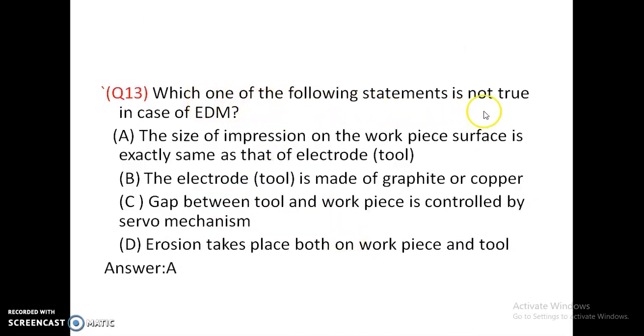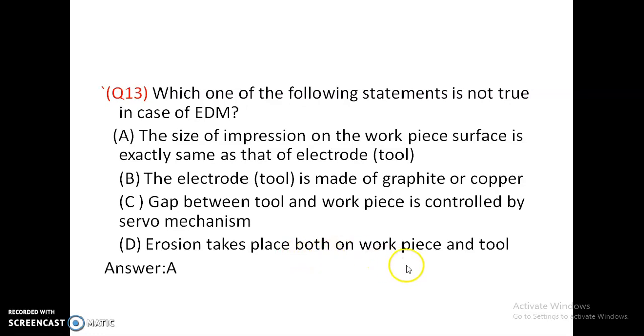Which one of the following statements is not true in case of EDM? The size of impression on the workpiece surface is exactly same as that of the tool. So that is not true. The electrode is made of graphite or copper, so this is true. The gap between tool and workpiece is controlled by servo mechanism. Okay, servo mechanism is available to control the gap.